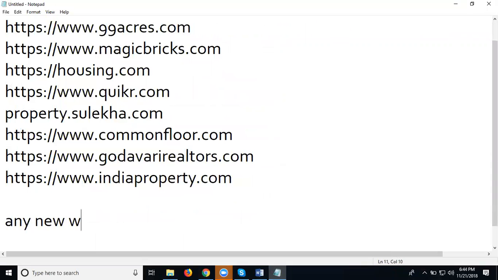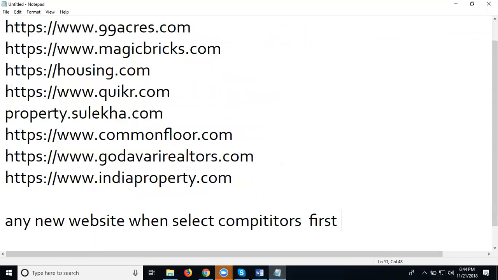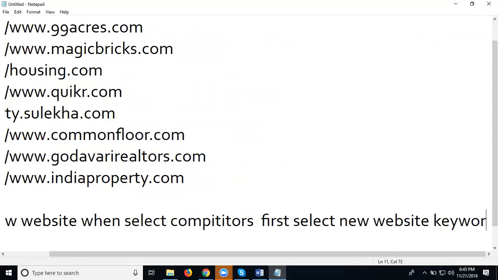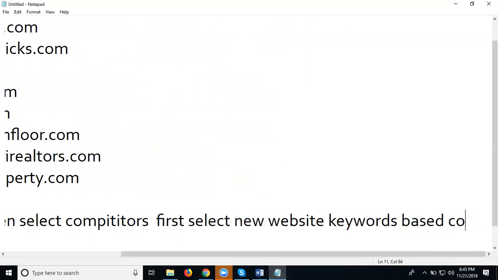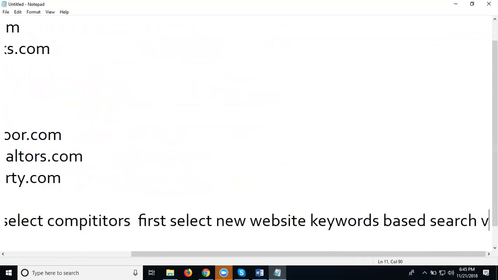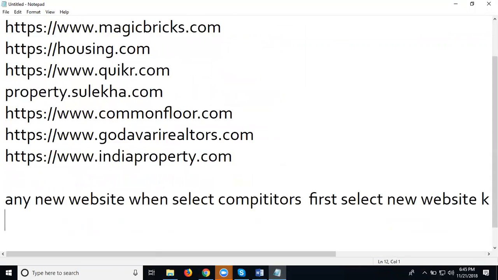For any new website, select competitors first. Select the new website's keywords based on search volume, that is low, medium and high competition.